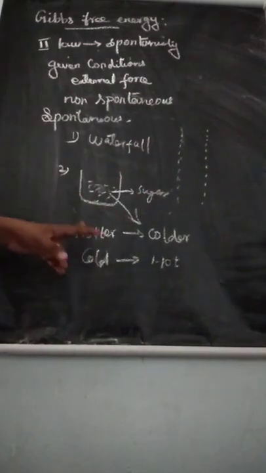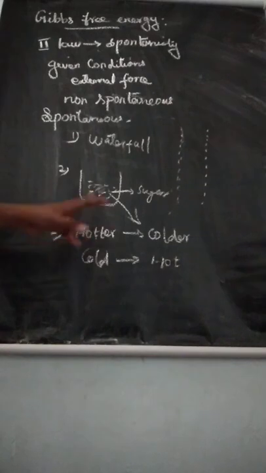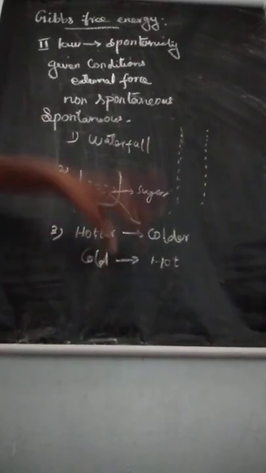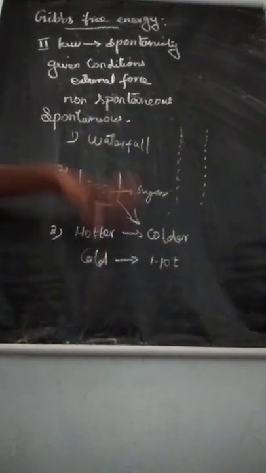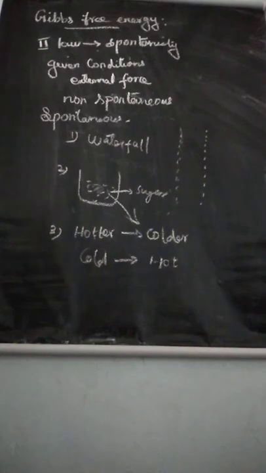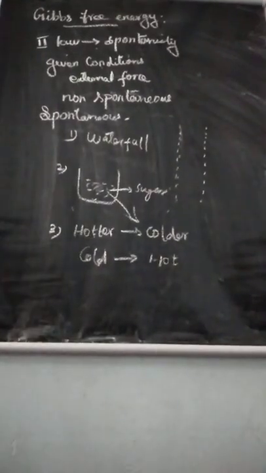Then the third example: we can transfer heat from a hotter object to a colder object, but not from a colder object to a hotter object.